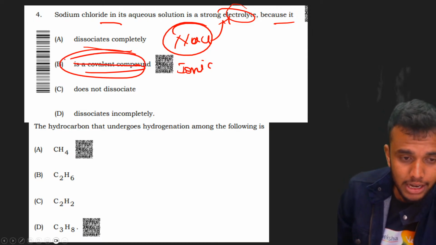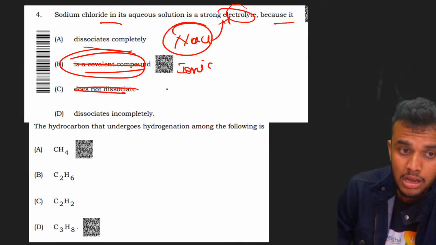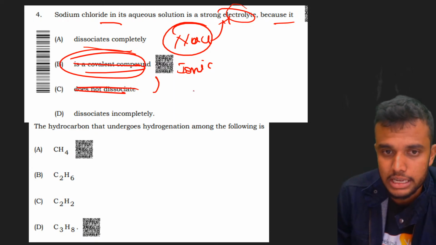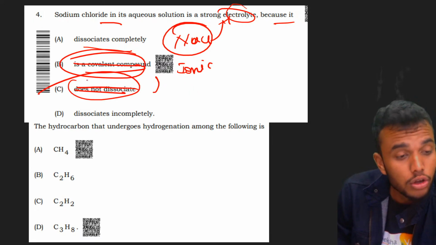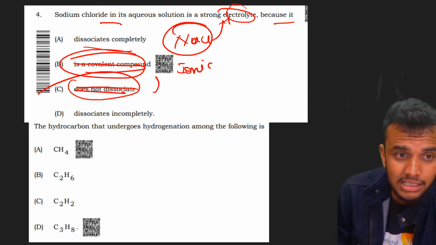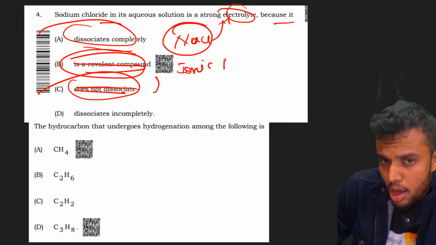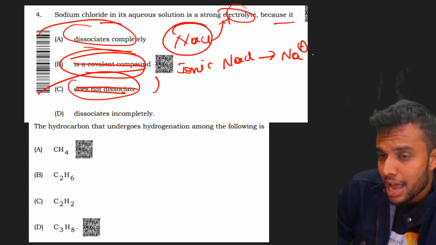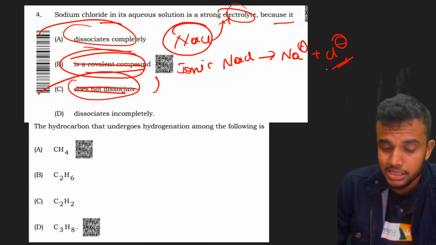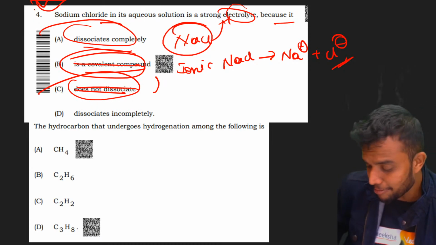Does not dissociate, or dissociates incompletely. Yes, option C is also not the right answer. Ionic compounds always dissociate in their molten state, right? That's why I also ruled out option C. Then the answer is either A or D. It is a strong electrolyte. Why? Because it dissociates completely. Whenever NaCl dissociates, it forms Na plus cation and Cl minus anion. Clear? The answer is option E. Next, move to the next one.